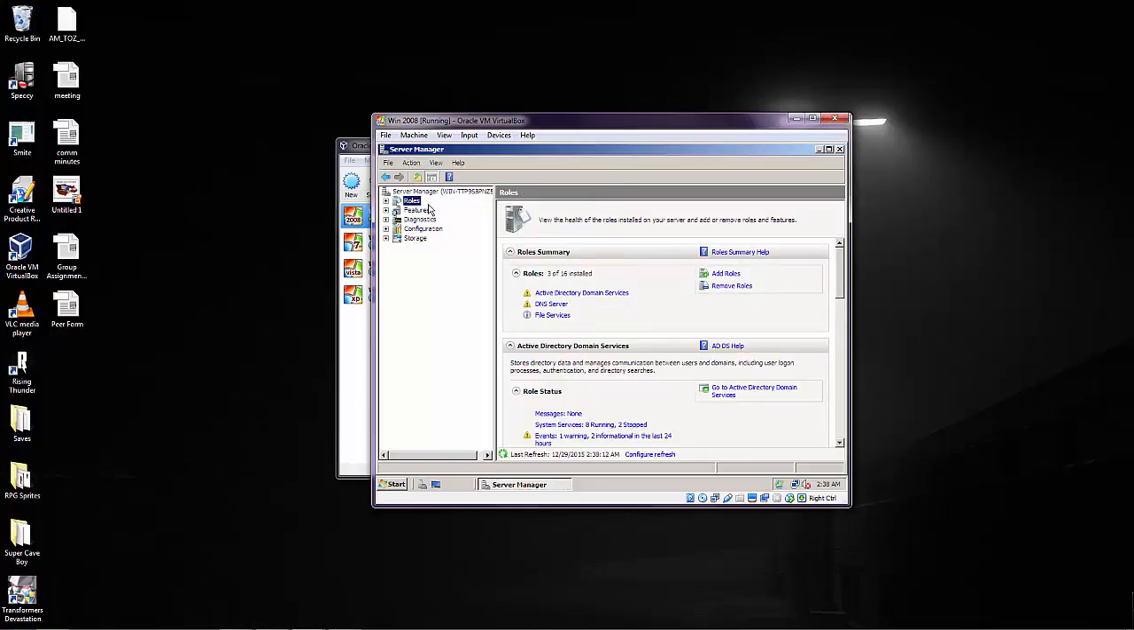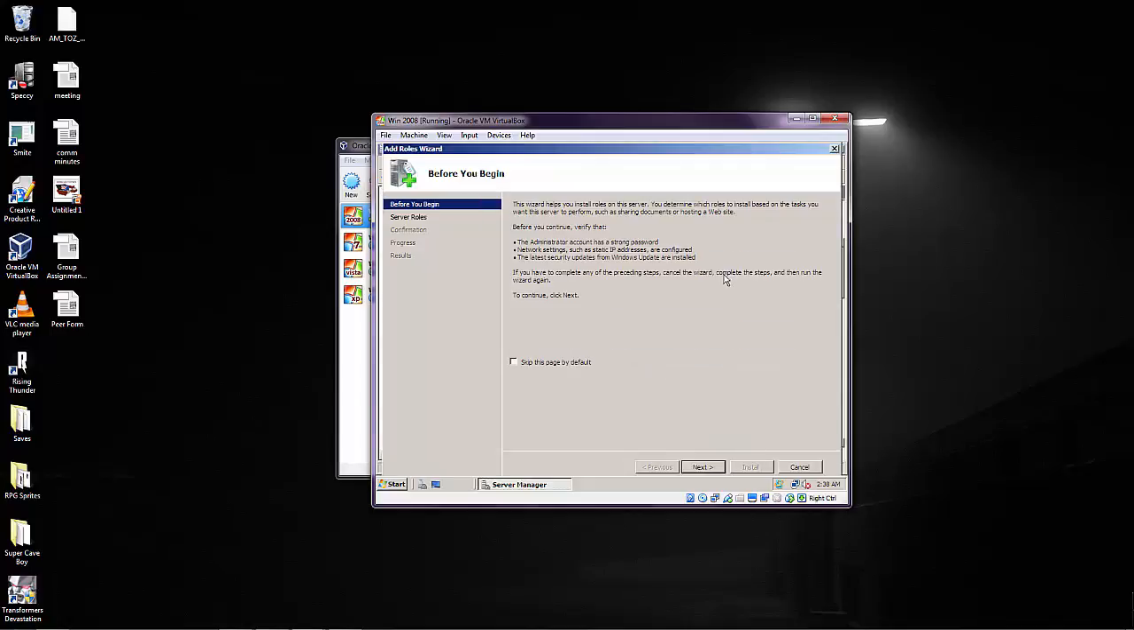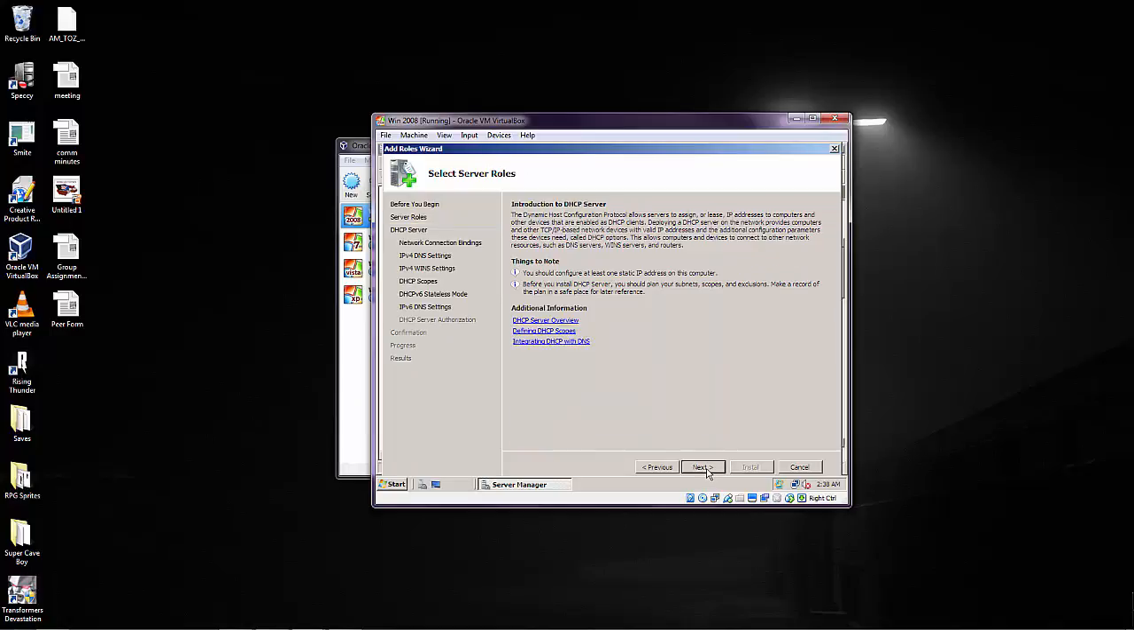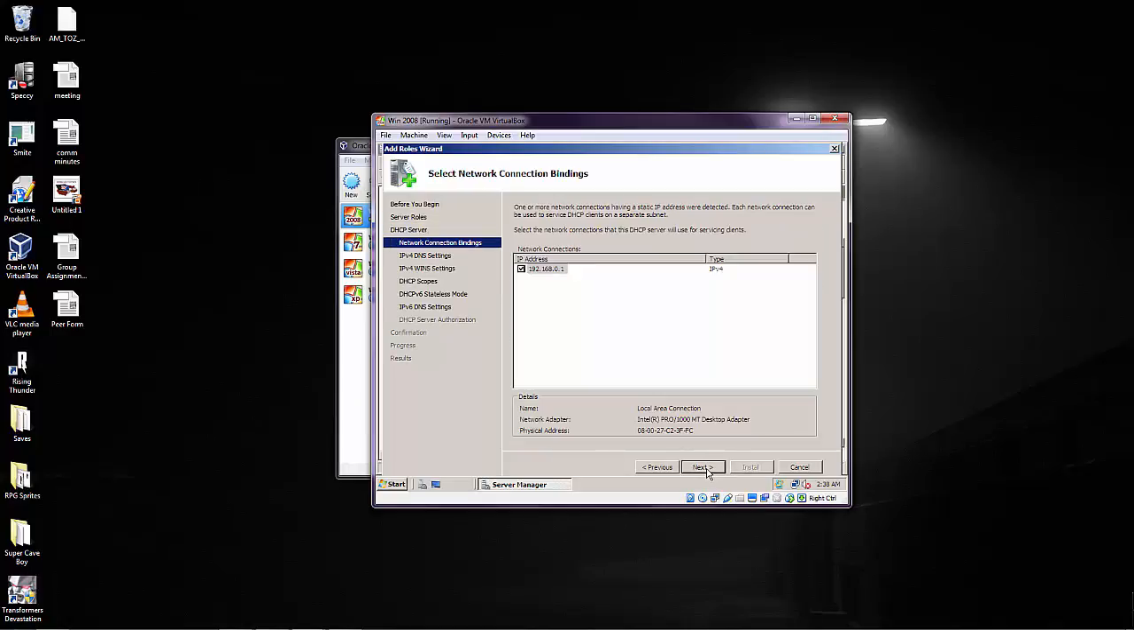then Add Roles, then click Next. Check DHCP server, click next, then next again. You can see here that the IP address for the server is displayed.